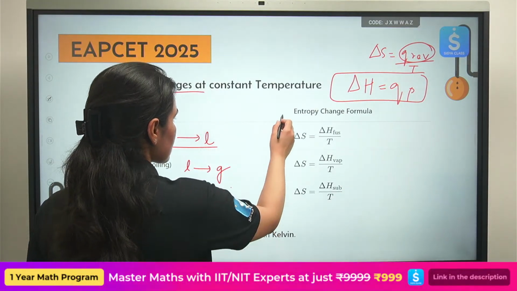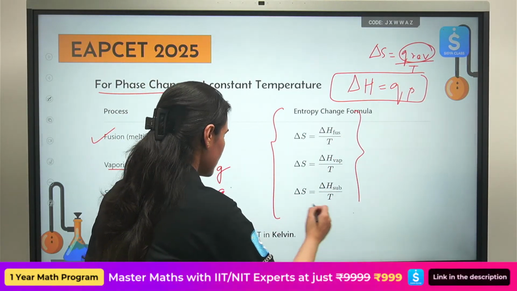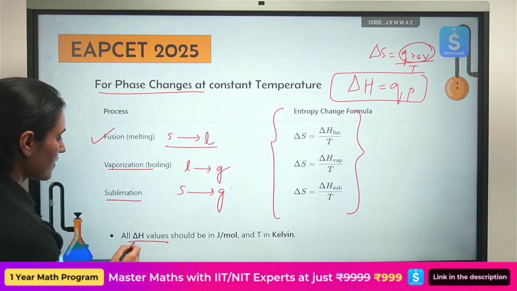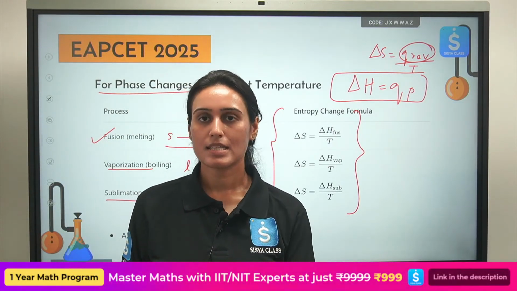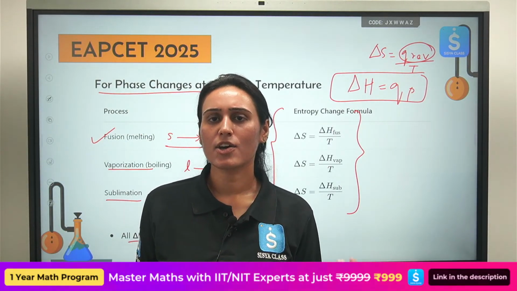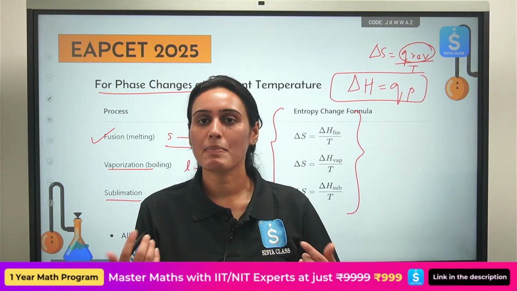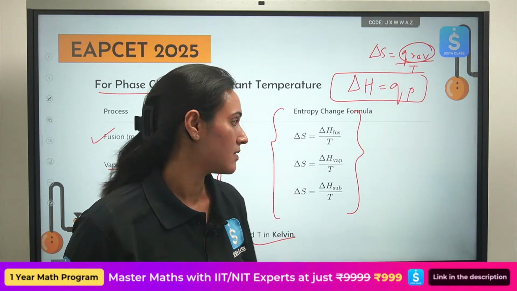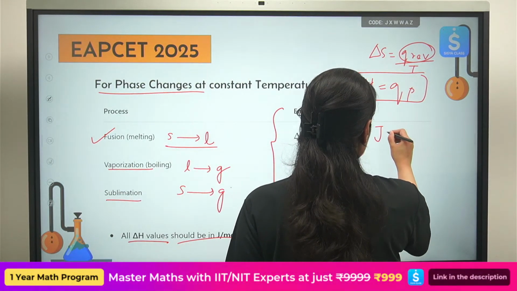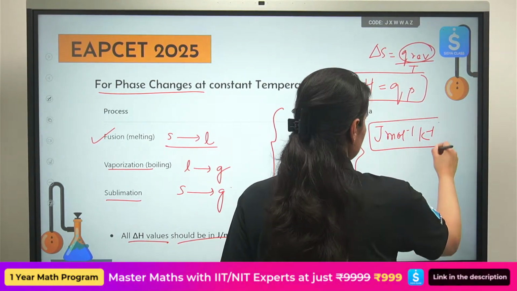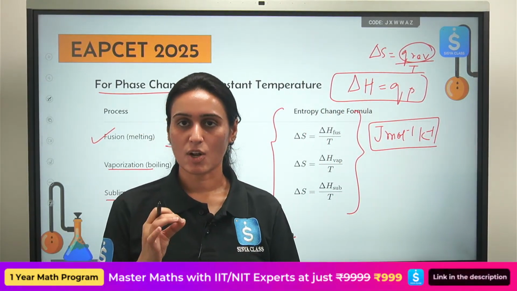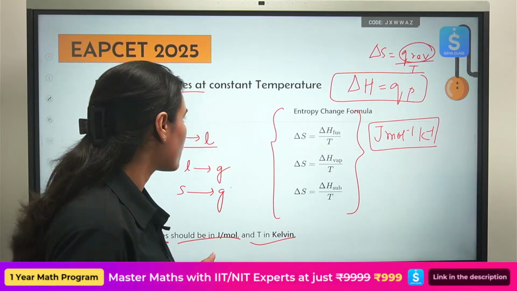So these are the different formulas here. Enthalpy change value should be in joule per mole and temperature must be in Kelvin. If it is in kilojoule per mole, accordingly your unit will be kilojoule per mole per Kelvin. As simple as that. This is the unit of entropy change. What is next?